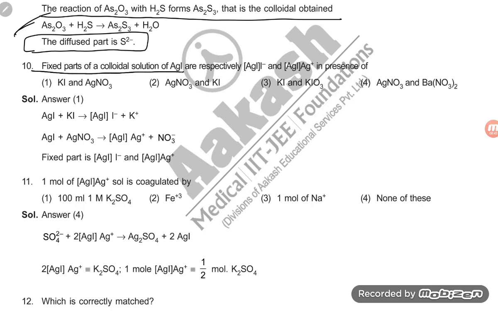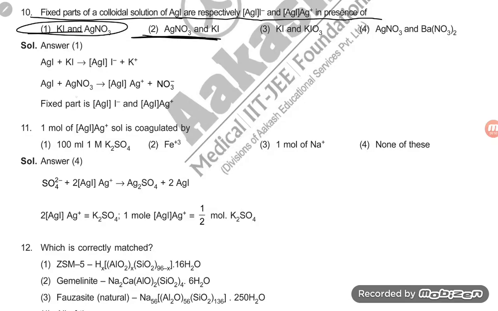The fixed part of the colloidal solution of AgI, respectively AgI minus, AgI Ag plus, is in the presence of what? KI plus AgNO3, KI and AgNO3. Okay, so the correct option is option number 1, and option number 2 is also correct, both are correct, student. So AgI plus KI gives AgI minus, AgI, and AgNO3 gives AgI, Ag plus. The fixed part is AgI minus and AgI, Ag plus. So 1 and 2 are both correct.